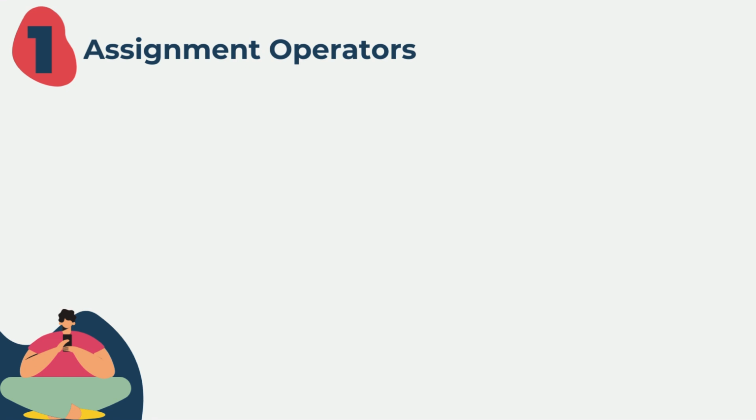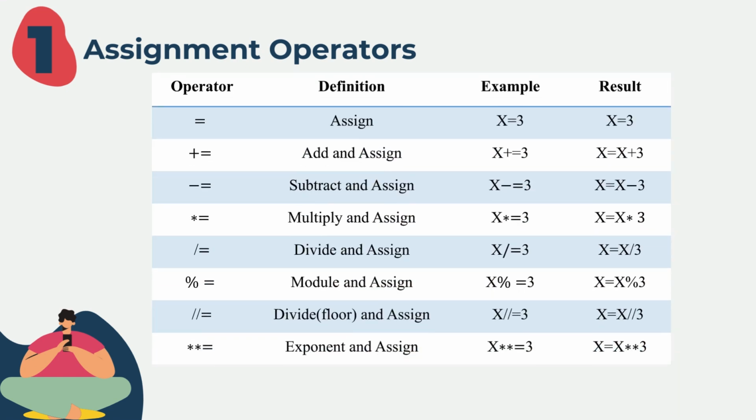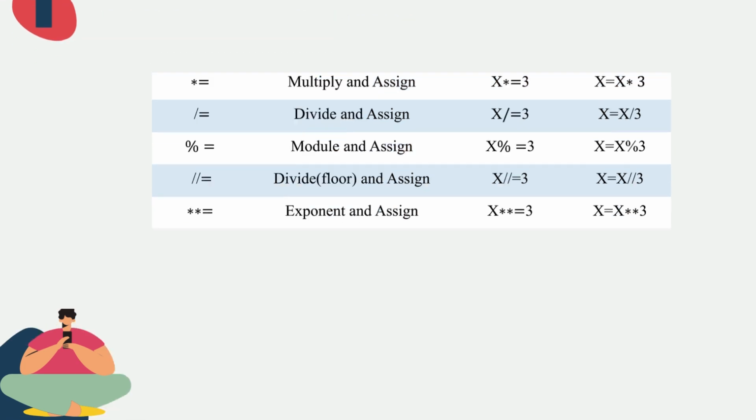In addition to these assignment operators, we have other assignment operators that act similarly to the mentioned operators. The table below shows the list of all assignment operators. As you can see in the table, these operators perform a mathematical operation and then update the variable with the new value. For instance, the multiply and assign operator multiplies the right operand with the left operand and then assigns it to the left operand.